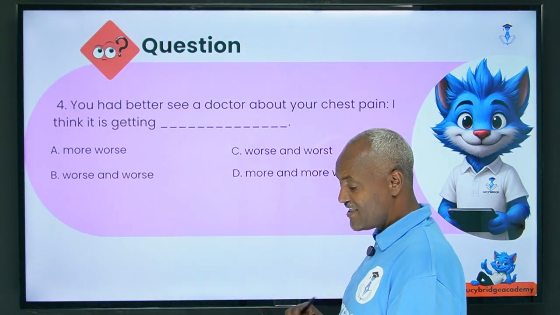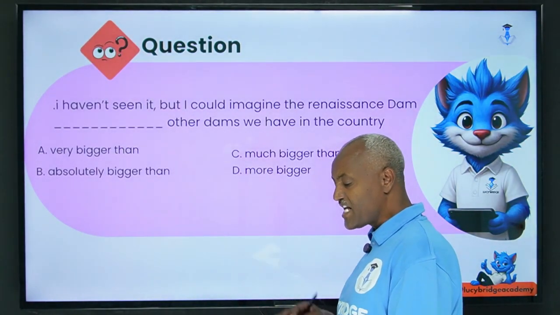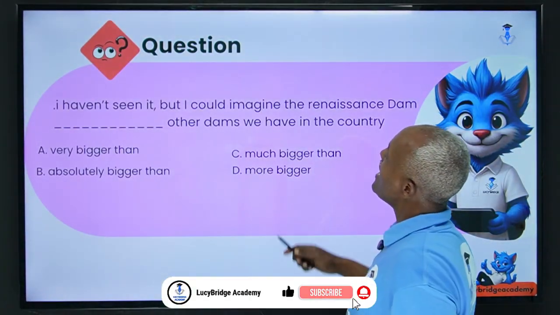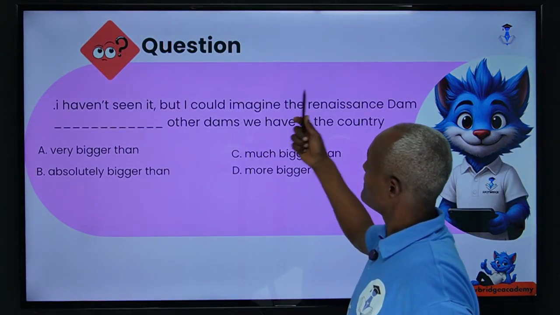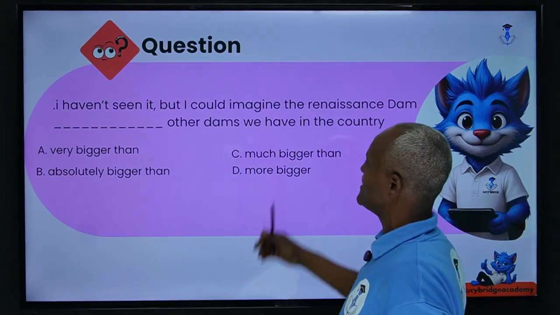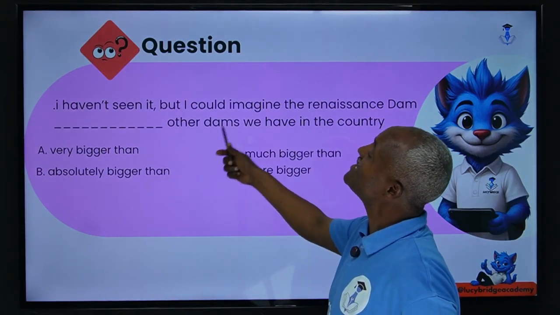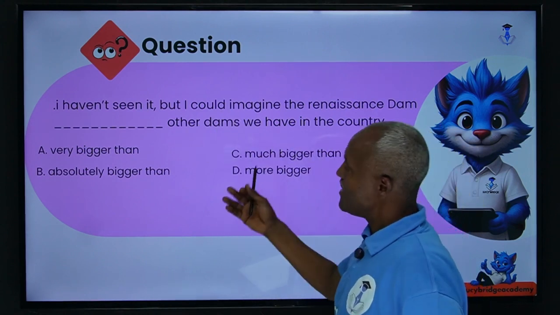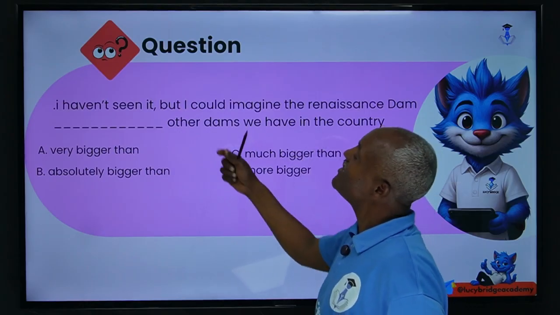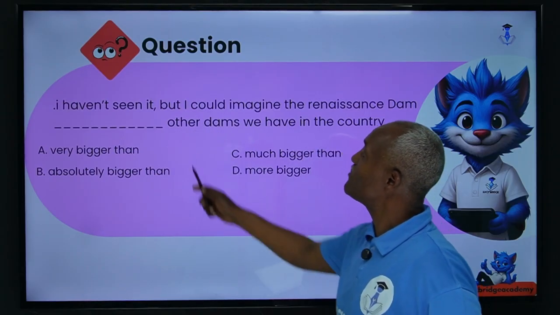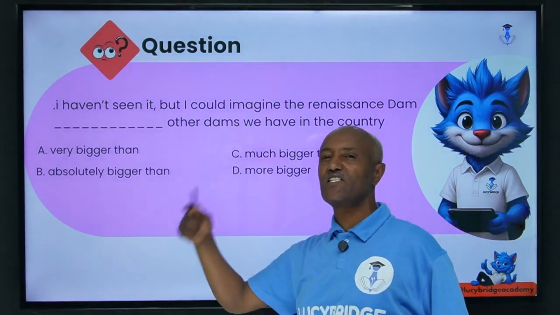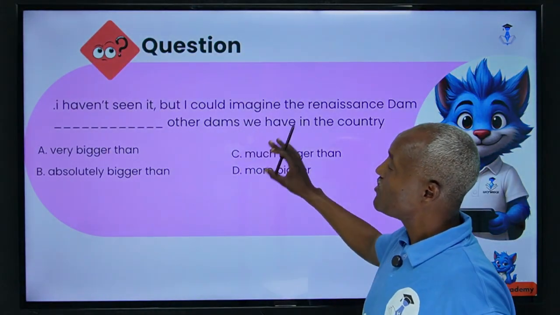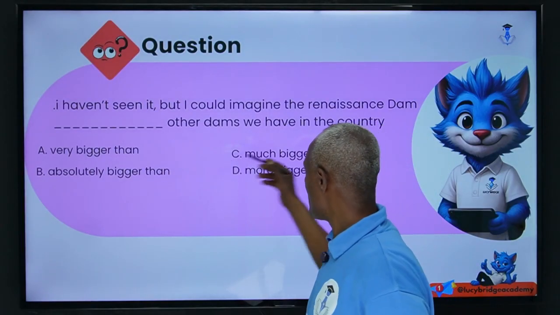Yes? Another question. I haven't seen it, but I could imagine the Renaissance Dam dash other dams we have in the country. Now, when we do have "other," previously I gave you "else" and "other." Even if it seems that we are comparing one dam with the other, the mind of the student directly runs to use the superlative. But when we do have "other," the rest, anyone else, I already gave you that pattern, so we use the comparative. All of them are comparative.